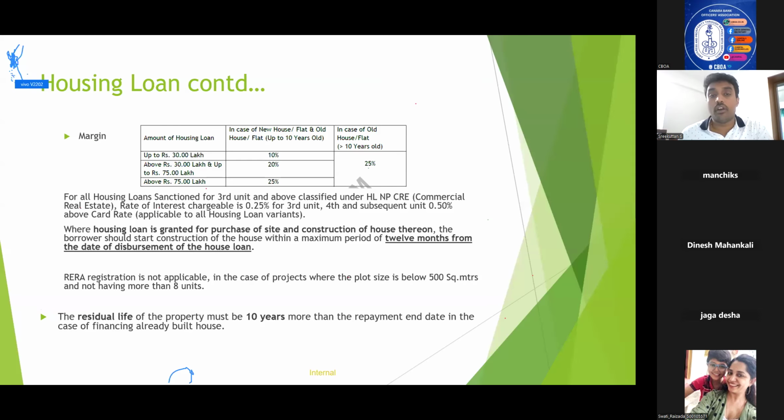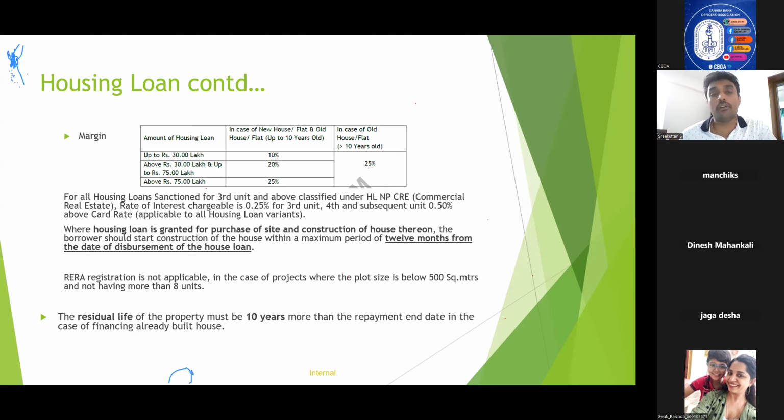Now margin we already discussed earlier, but now we are going a little bit deeper into the margin. Up to 30 lakhs, if the house is new or up to 10 years old, the margin will be 10 percentage. If the loan is between 30 to 75 lakhs, the margin is 20 percentage. If it is above 75 lakhs, it is 25%. And if the house is above 10 years old, irrespective of the loan amount, the margin is 25%.